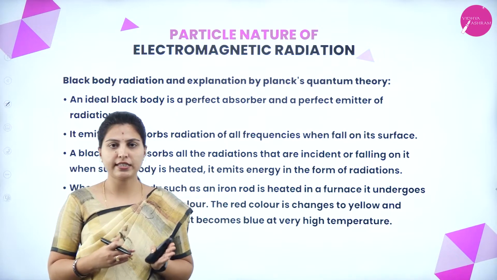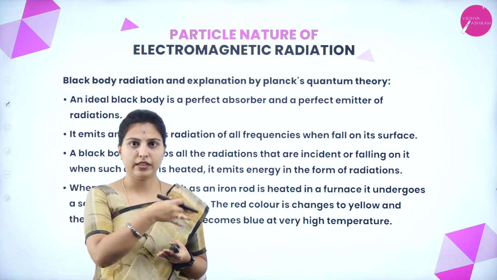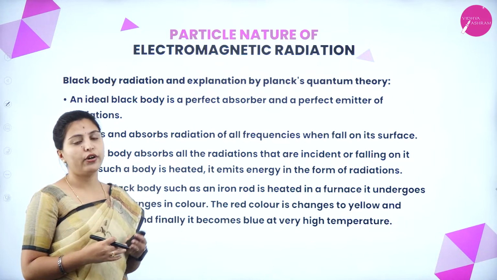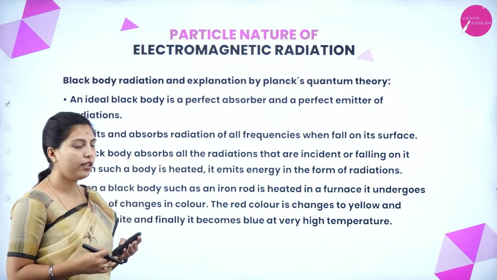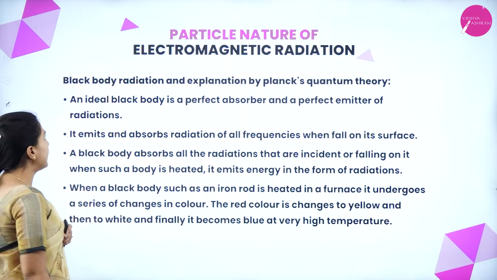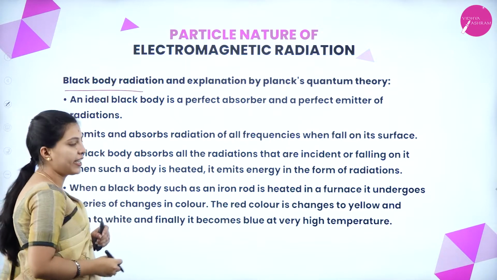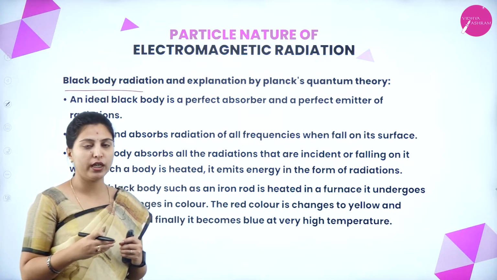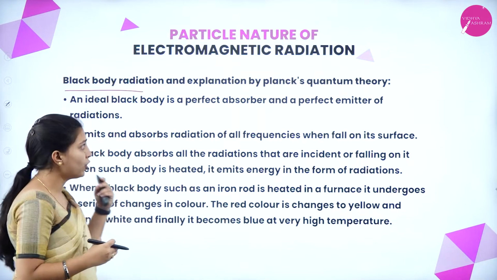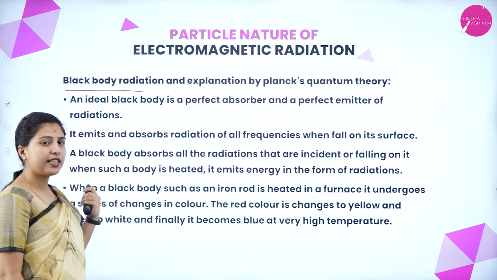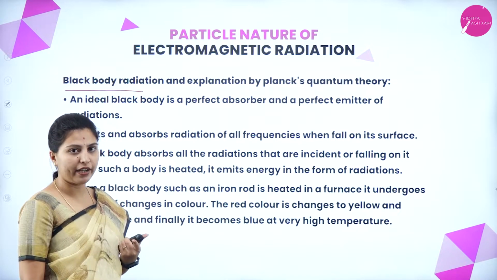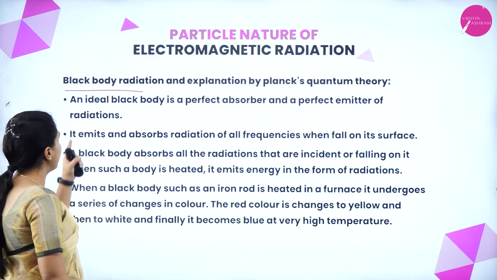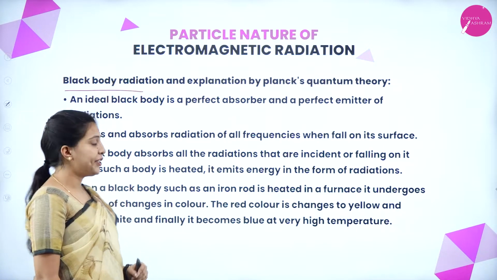Next, till the previous slides we have seen the wave nature of the electromagnetic wave. Now we are looking at the particle nature of electromagnetic radiation. Okay, first we will see black body radiation and its explanation by Planck's quantum theory. We know that after the drawbacks of Maxwell, Max Planck came to explain black body radiation and the photoelectric effect using the particle nature of electromagnetic radiation. Now we are looking at black body radiation.